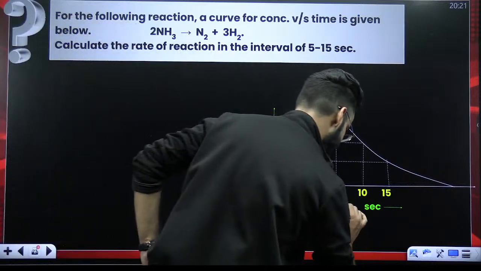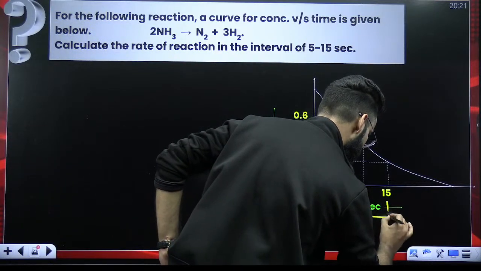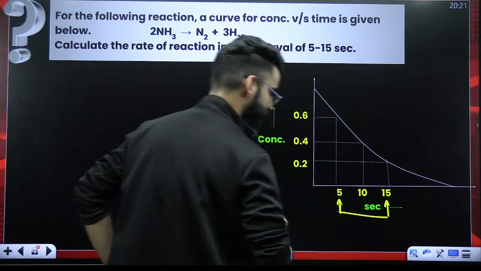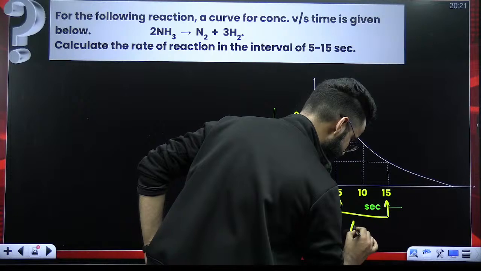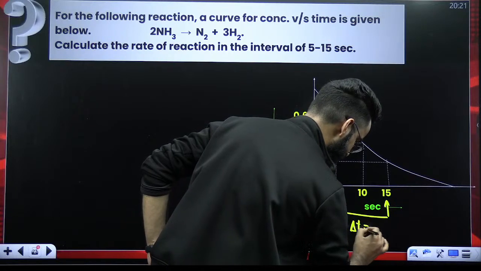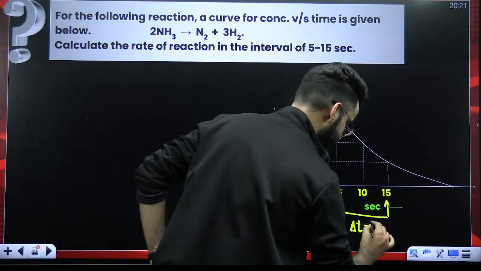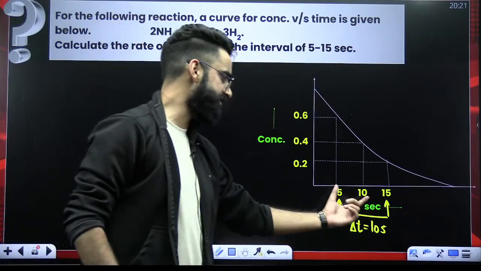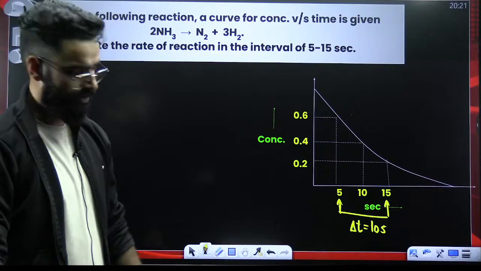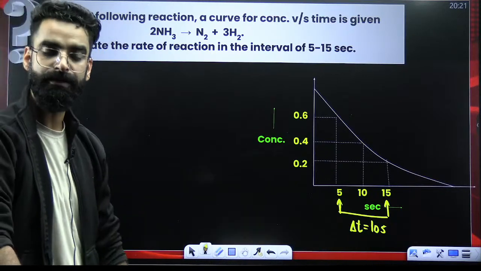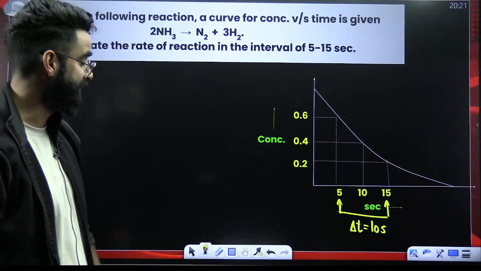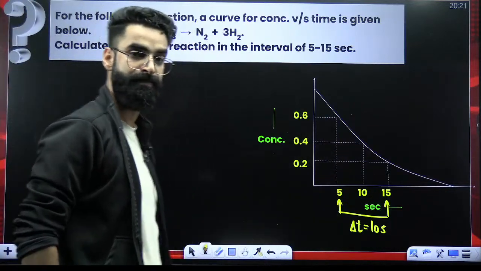So in this time interval, 5 to 15 seconds, I'm representing this time interval with delta T. This time interval means 10 seconds. So in this time interval, we are supposed to calculate the rate of reaction. Look at the time interval, it's big, right? So we are basically supposed to calculate the average rate of reaction in the interval 5 to 15 seconds, correct?